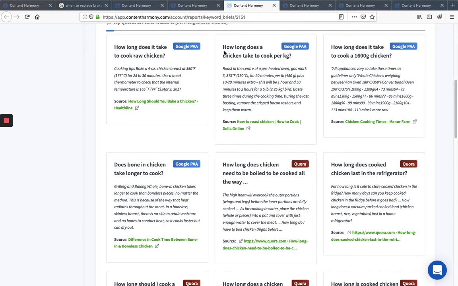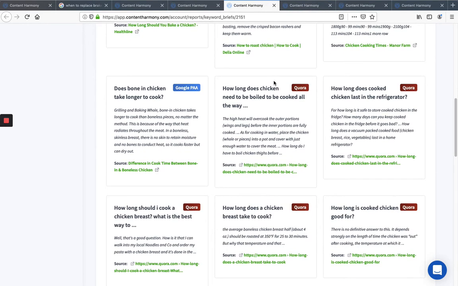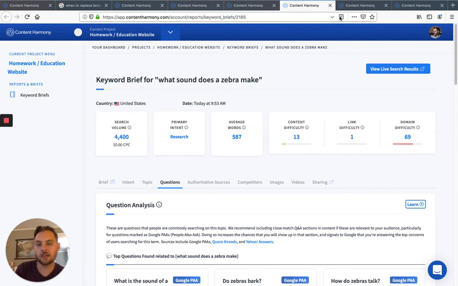How long does it take to cook chicken per kilogram? How long does it take to cook a 1,600 gram chicken? Which I have no clue if that's a small or large chicken, but skipping over that for a second, the point is there's a billion ways to ask the question, and so we need to figure out a smart way to build that document outline to answer those high-level ones.